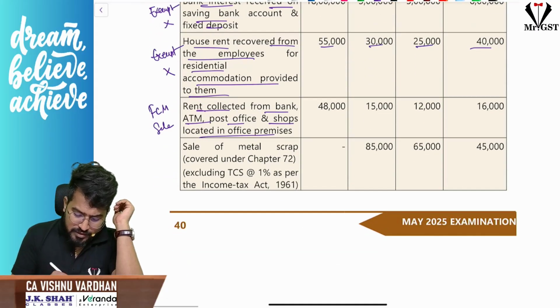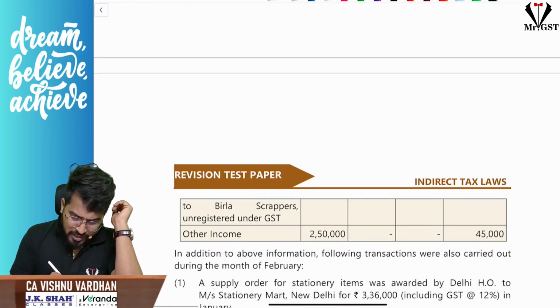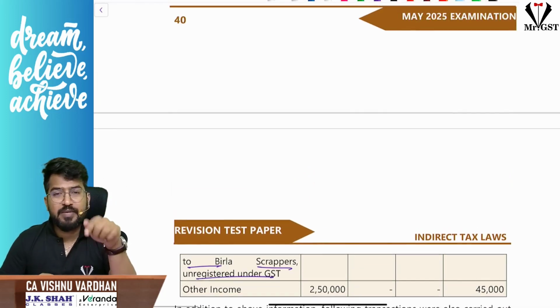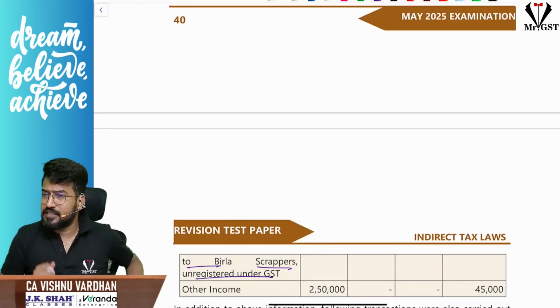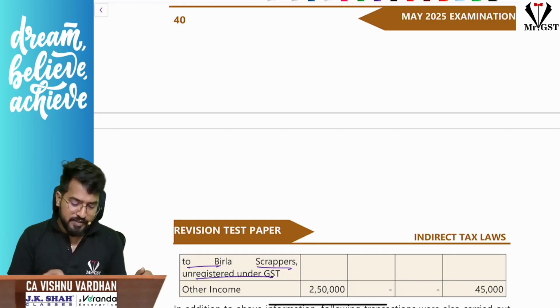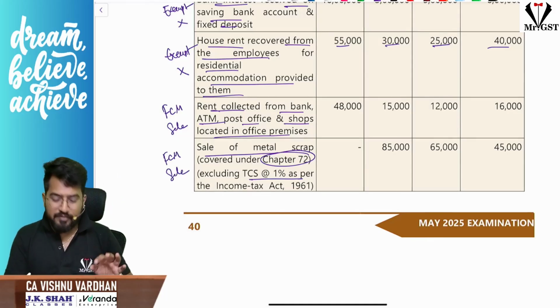Next, sale of metal scrap under chapter 72, excluding TCS 1%, to Birla Scrappers, unregistered under GST. Purchases of metal scrap from an unregistered person is RCM, but sir, sale of metal scrap to an unregistered person is not given in RCM, so it is FCM only. So I can say this is FCM sale happily. So this is again FCM sale. Okay, fine. With this we are done with this.